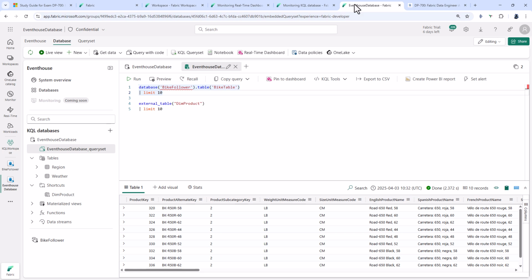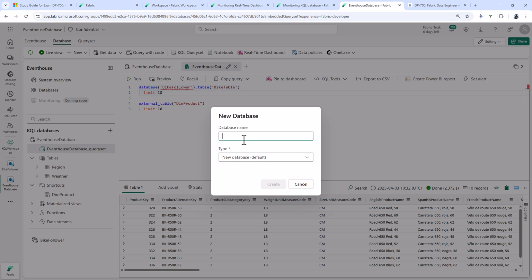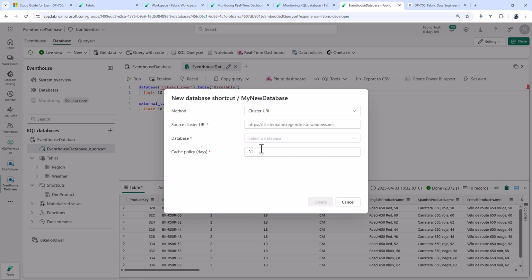So if I go into a KQL database, here we have got a database shortcut or follower, and I can add one by clicking on the plus next to KQL databases. So here is my new follower database, and the type is a new shortcut database. Click Next.